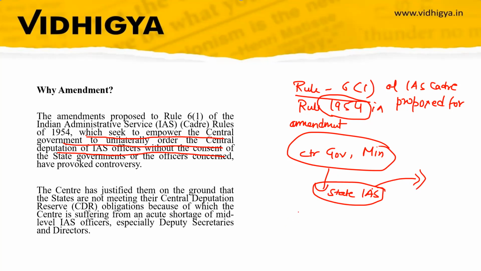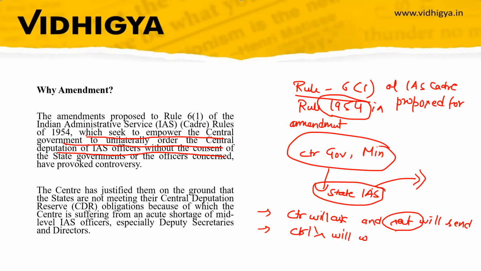So earlier the rule was that the center will ask the state, and then the state will send. And with this proposed amendment, now in case the state does not want to send, then the will of the center will prevail. The center's will be imposed on the state.